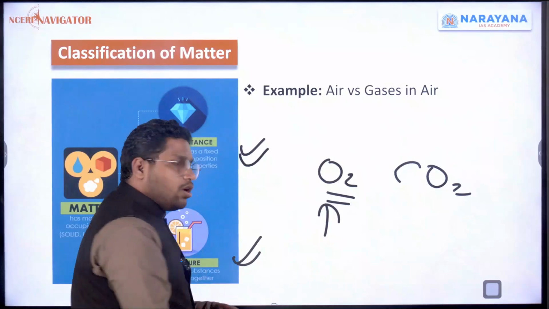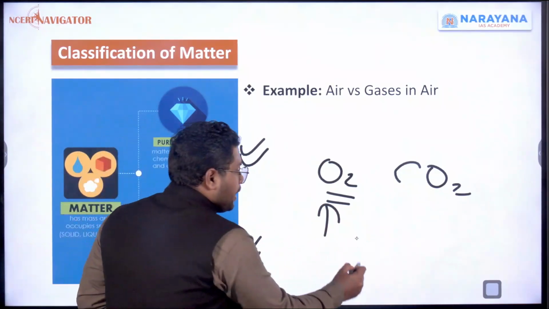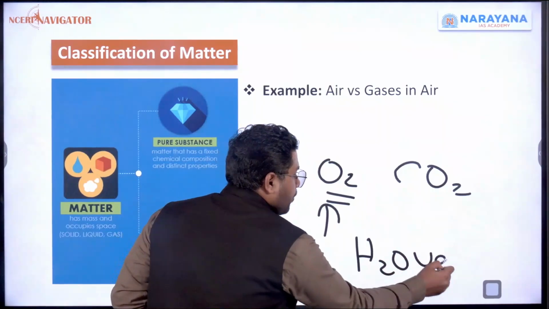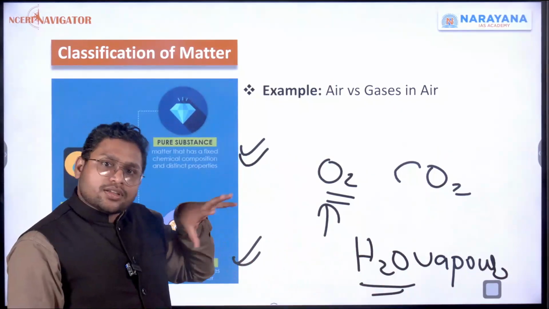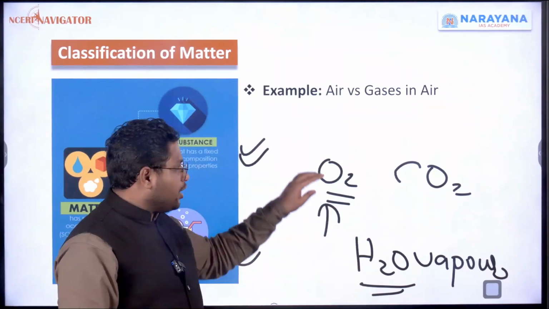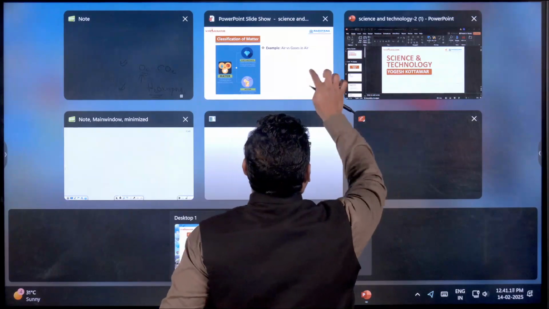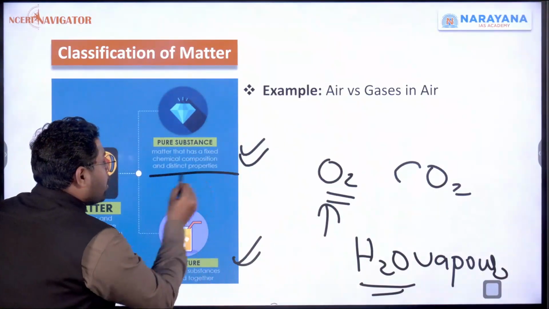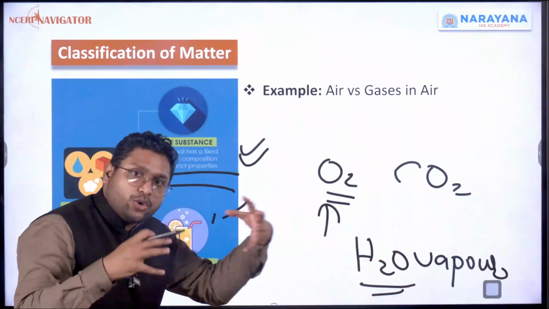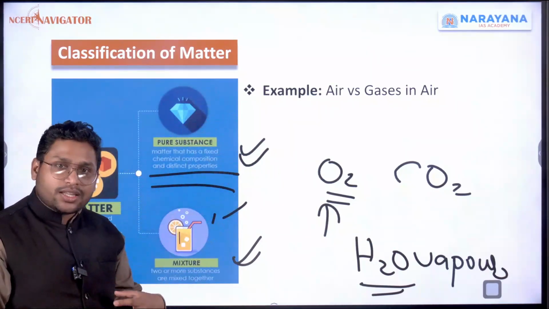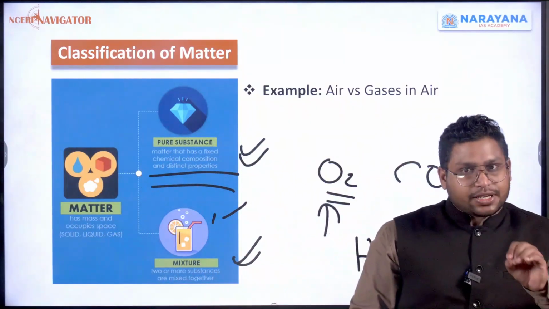There will be two oxygen atoms and it will be called oxygen. Or if you are taking water vapor, H2O vapor, so two hydrogen, one oxygen, so a fixed combination is there. It could be one single atom or two different things, but they will be together. It will be called a pure substance. Whereas if there are multiple substances that are together, it will be called a mixture. Clear?